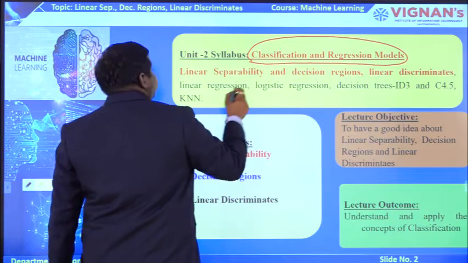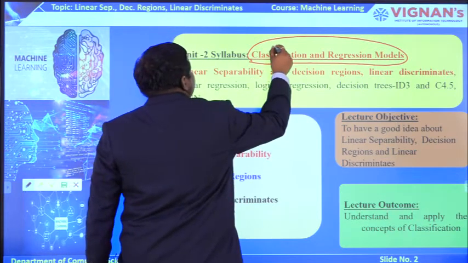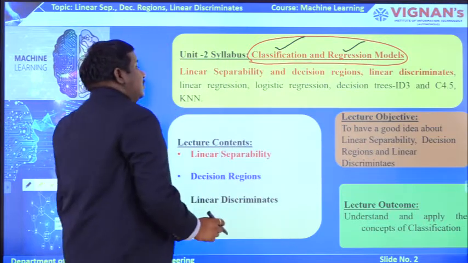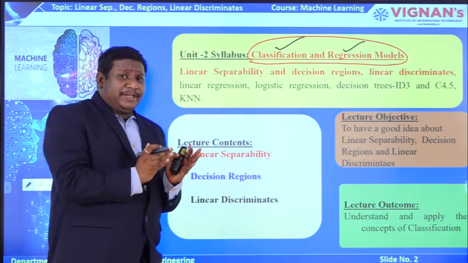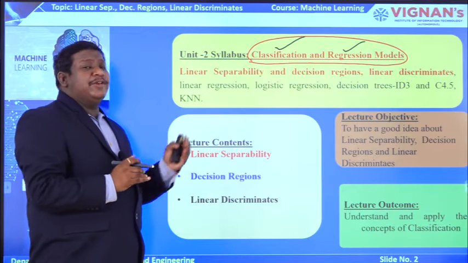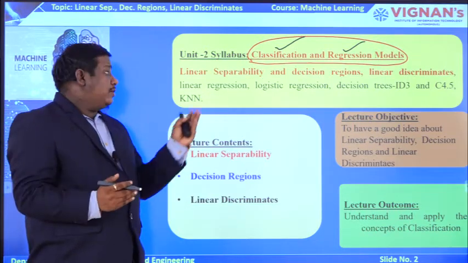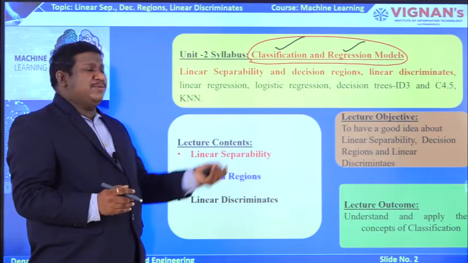Basically we will see here the first topic classification and the second one is regression models. Some of the initial topics in the second unit cover classification, and the rest of the topics cover the regression models.